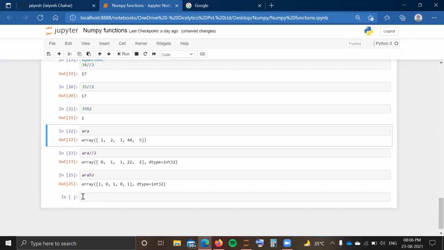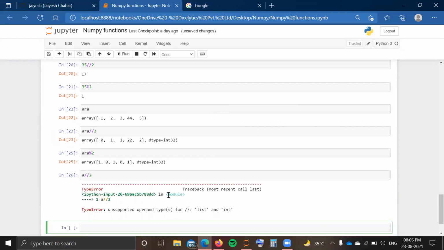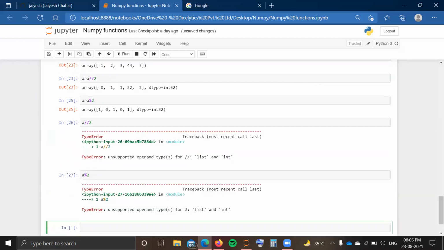In a similar way, for 5 also we are going to get a remainder of 1. So in that way you can get the remainders. Again, it is not possible in lists. You cannot do this type of operation in a list, whether it is for remainders or for quotients. So that is the benefit of using numpy arrays and numpy operations over lists.